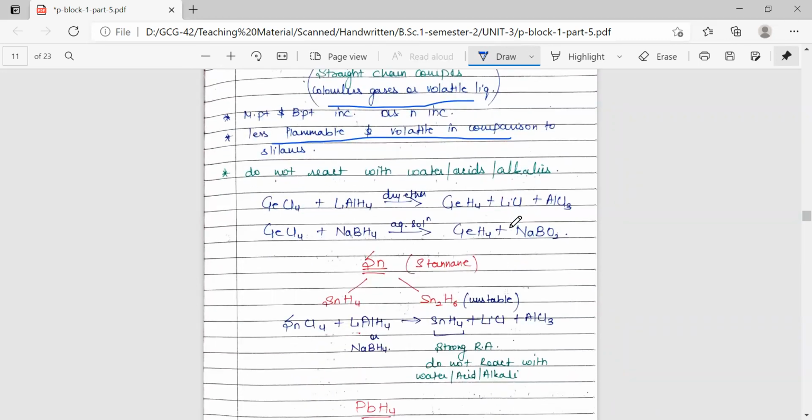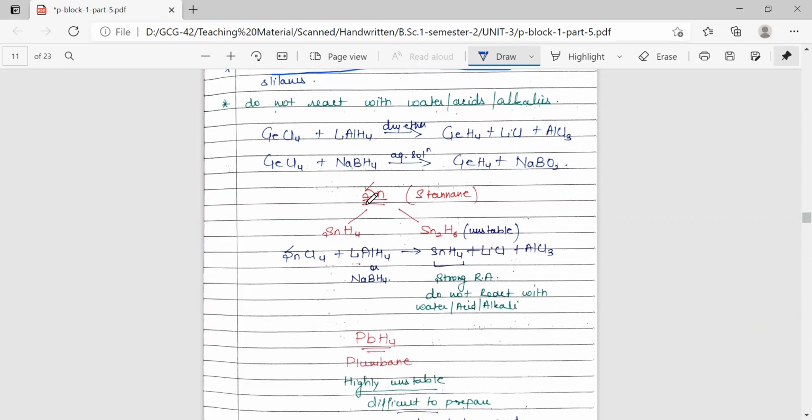They do not react with water or acid. They are stable, and they do not undergo acid hydrolysis or base hydrolysis, but they can be prepared by using a strong reducing agent in the presence of dry ether from the halides, the tetrahalides.